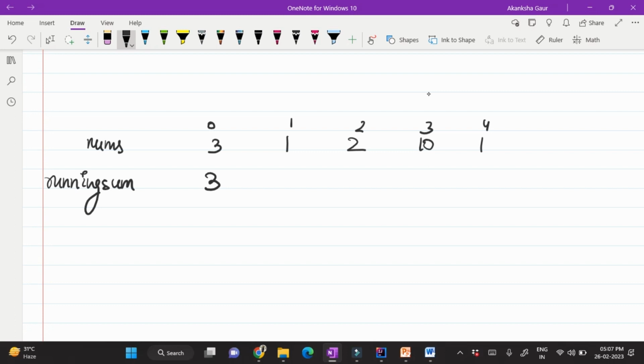Moving on to index 1. Here my current element is 1 and I have to add it to all the previous elements. The previous element is 3, that is why the answer here is 4.